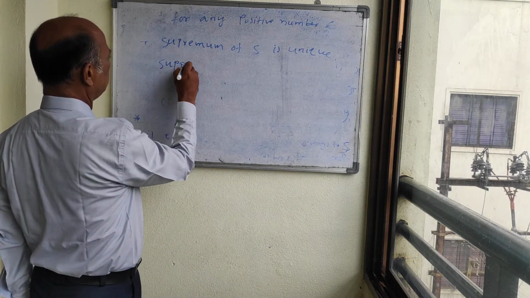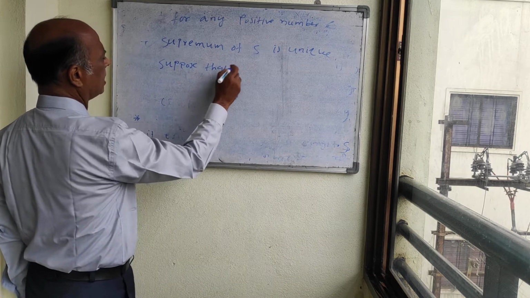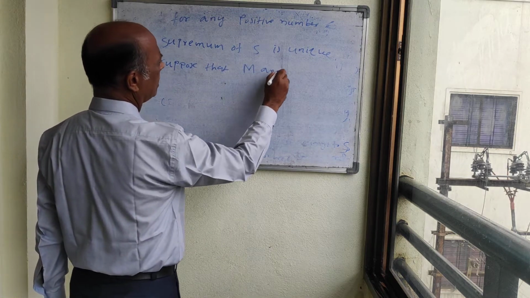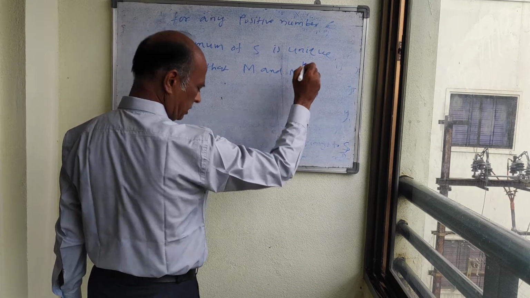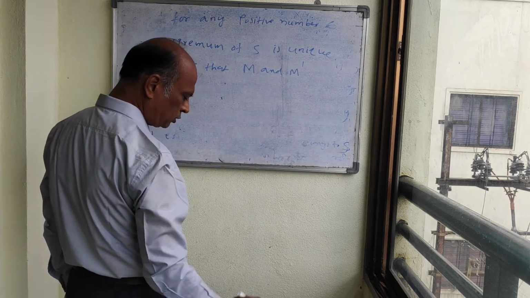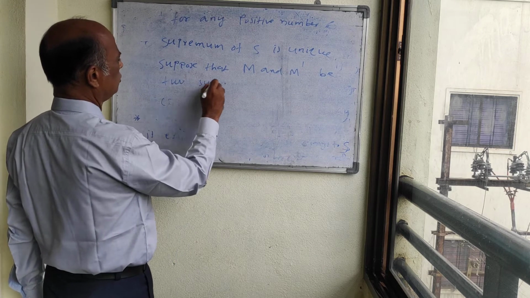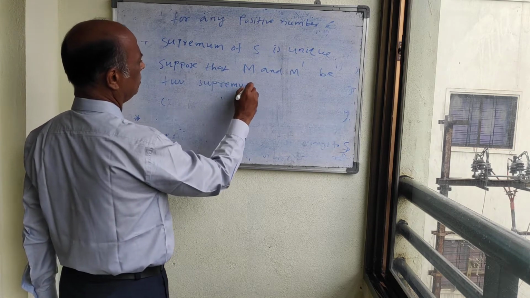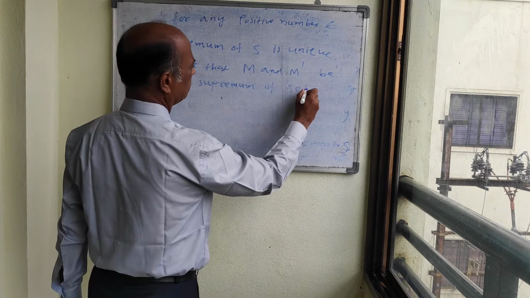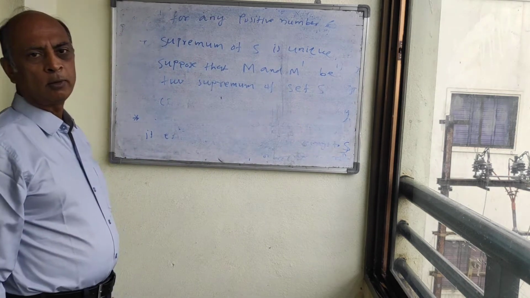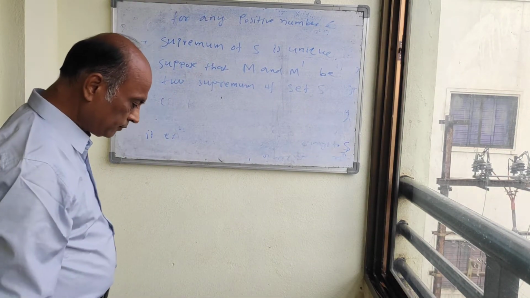Suppose that M and M dash are two supremums of set S. Then what will happen?